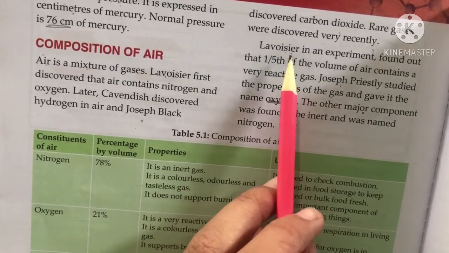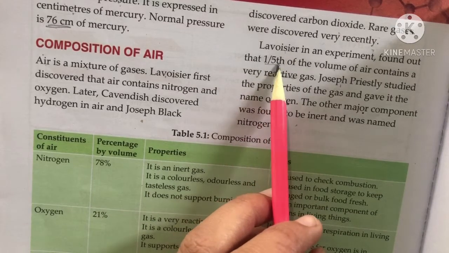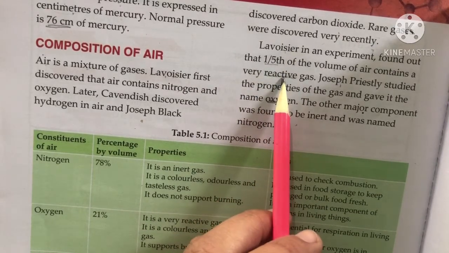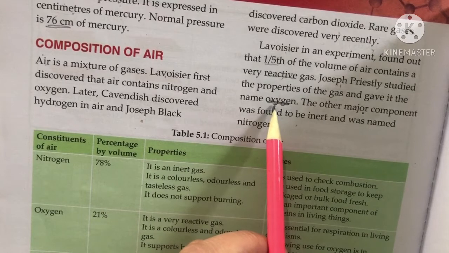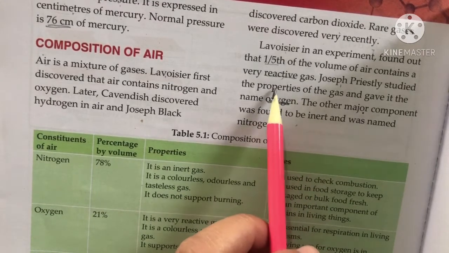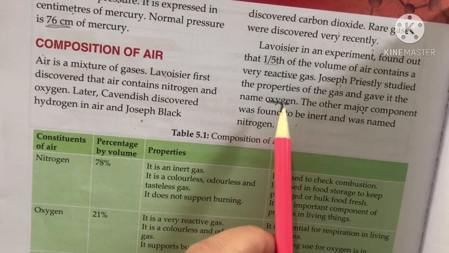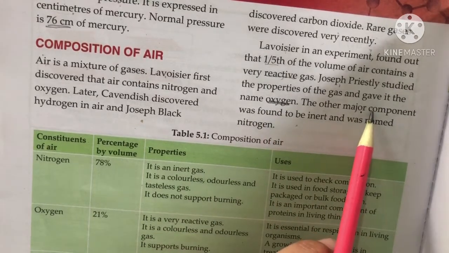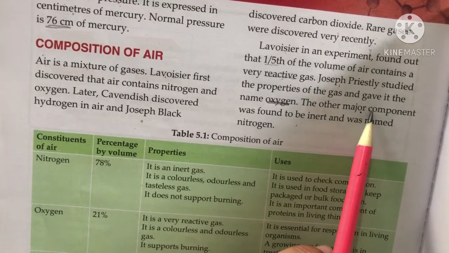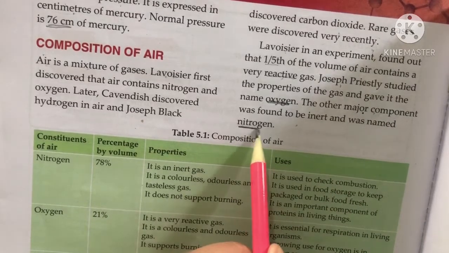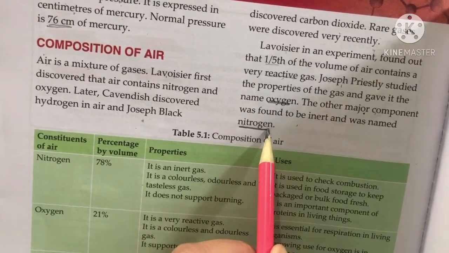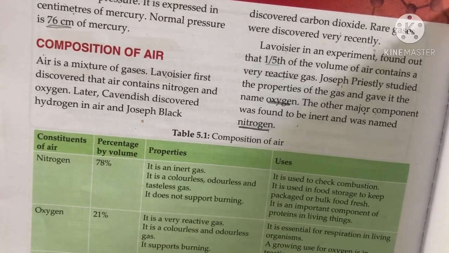These scientists discovered that one fifth of the volume contains reactive gases, like oxygen, which has many properties. Then the gas that is present in the major amount and that is inert is nitrogen. So, these were discovered by different scientists, showing that air is a mixture of gases.